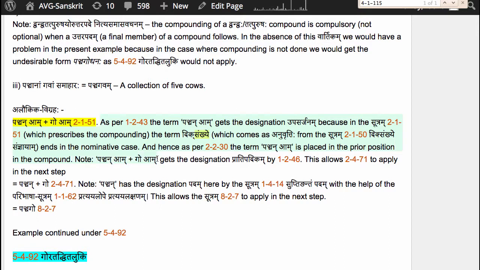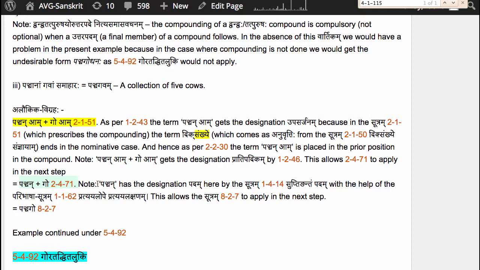Now, Panchan Am, Go Am gets the designation Pratipadikam by the Sutram 1.2.46, Krit Tadhita Samasascha, because we have formed a Samasaha. This allows us to apply 2.4.71 Supodhatu Pratipadikayoho, perform the luk elision on the sup affixes Am and Am, which are in the compound, so we get Panchan Go.